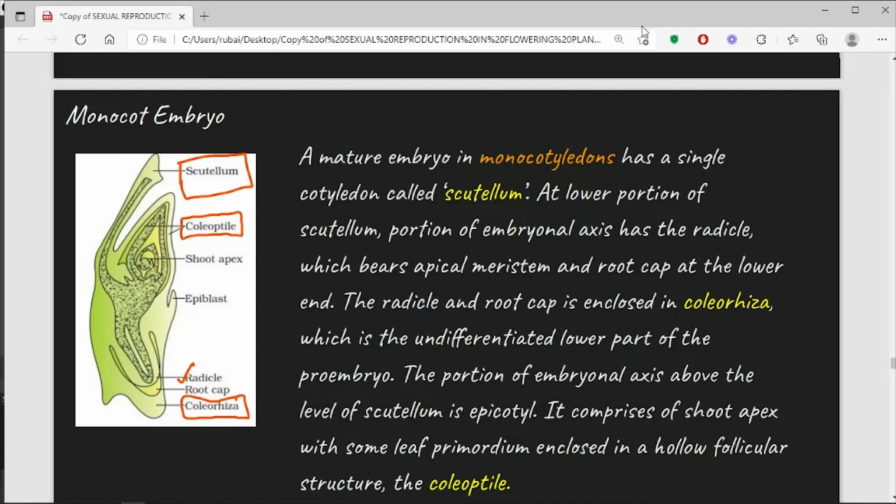Please remember that coleorhiza and coleoptile are present only in a monocot embryo. They are absent in a dicot embryo.